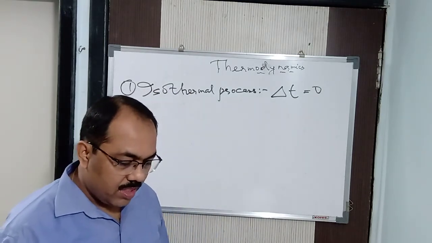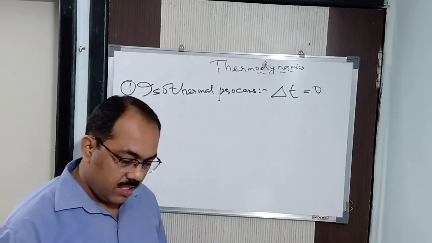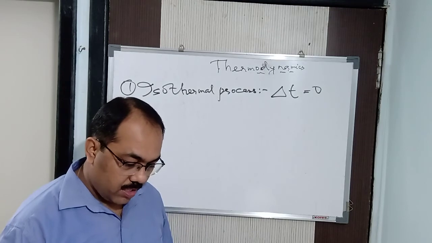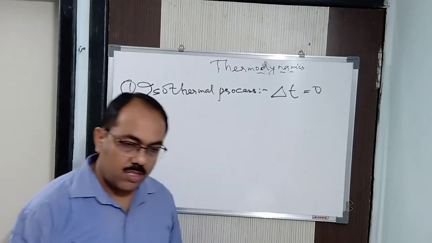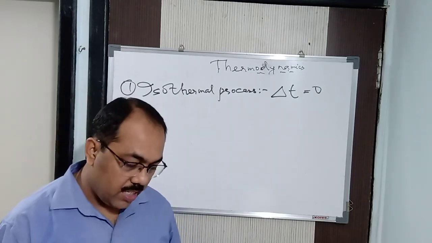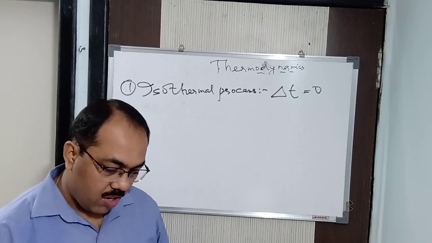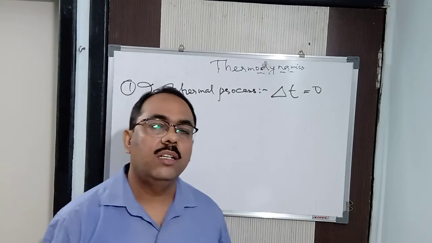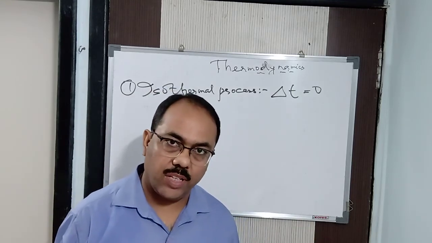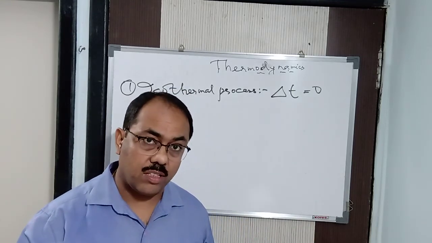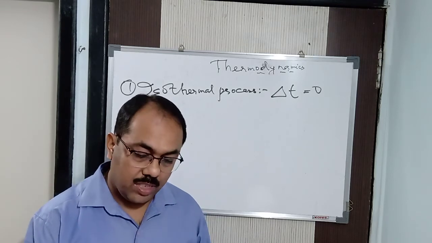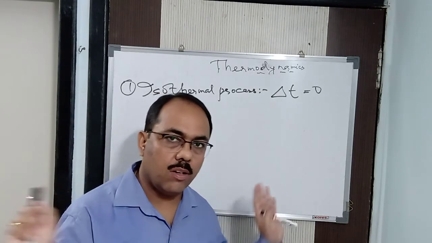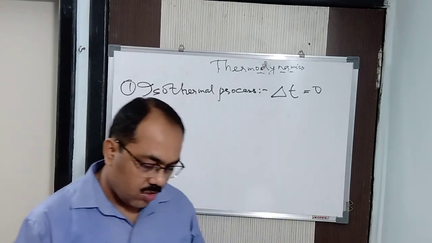So in such a process, heat can flow from the system to the surroundings and vice versa in order to keep the temperature of the system constant. Vice versa means from the surroundings to the system also it can flow, due to which the temperature remains constant. That is called an isothermal process.